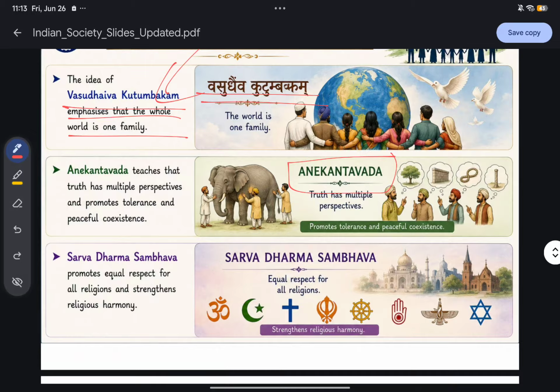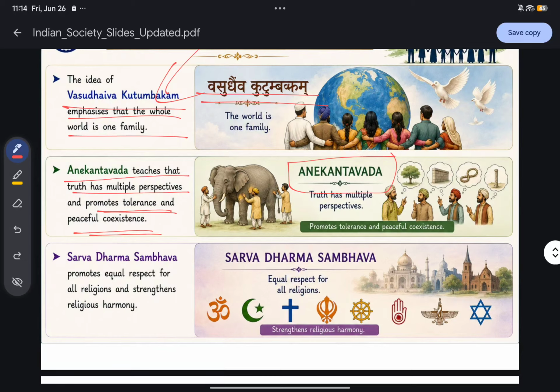That promotes a sense of tolerance and acceptance: you may be true, I may be true. This doctrine is also imbibed in Indian culture, and it makes India united through a sense of tolerance among Indians. Anekantwad teaches that the truth has multiple perspectives and promotes tolerance and peaceful coexistence.